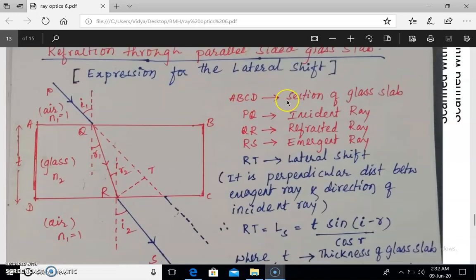So here ABCD is a section of a glass slab. PQ is an incident ray incident obliquely on the interface AB at an angle i1. Light traversing from air to glass, after refraction, bends towards the normal.